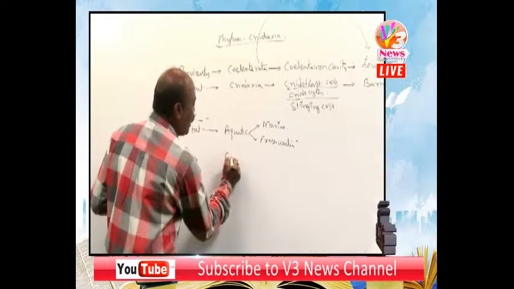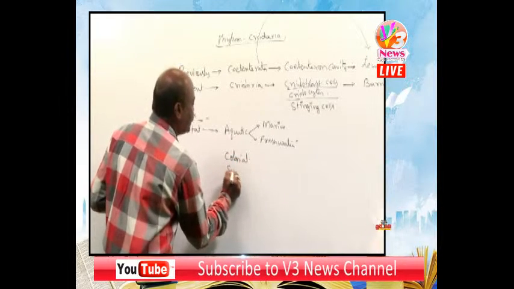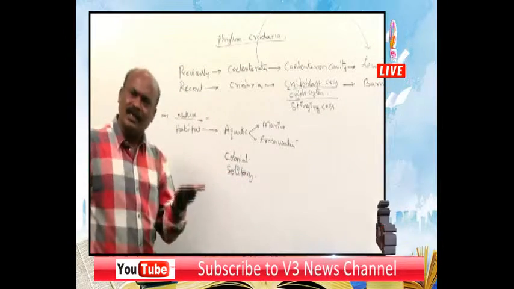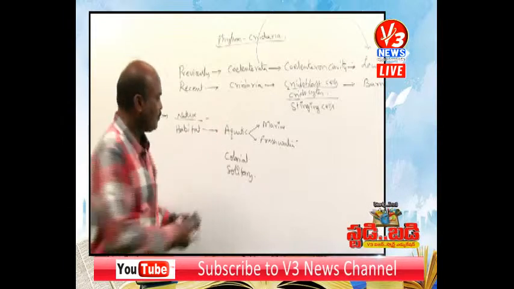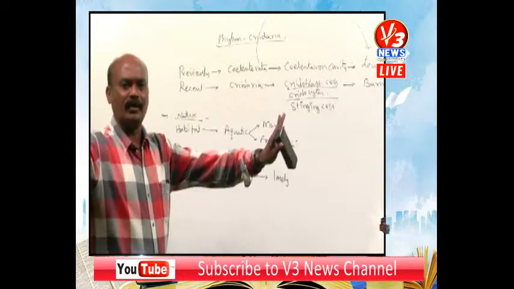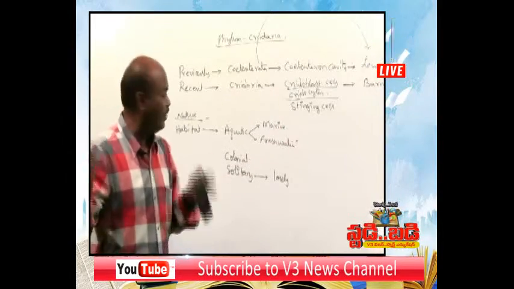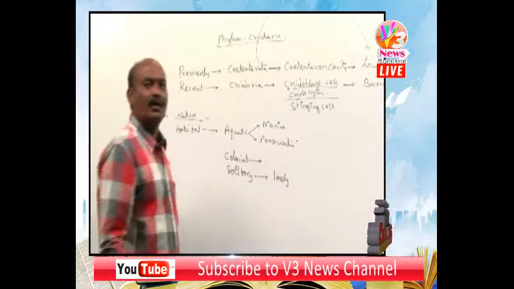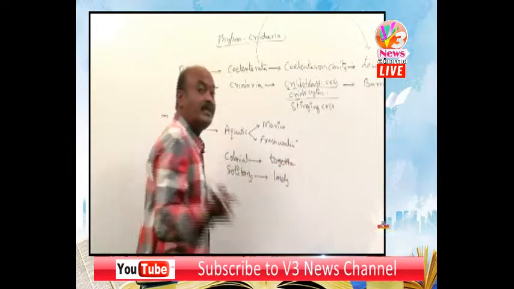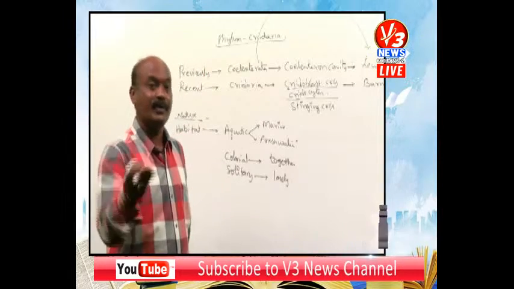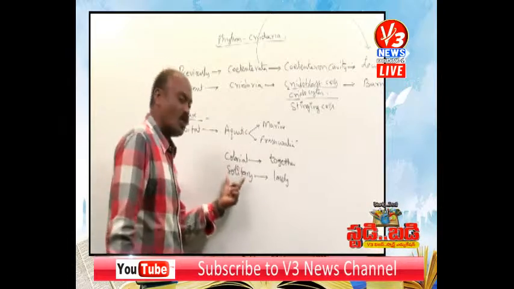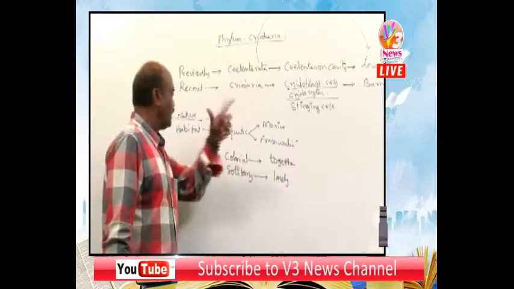Some are colonial and some are solitary. These are two technical terms. What is their meaning? Solitary means they can live alone. But some are colonial. Colonial means they live together with each other. They form a colony. That's why they are called colonial. They may be solitary or colonial.